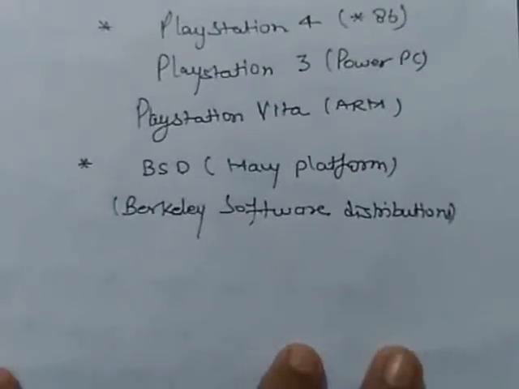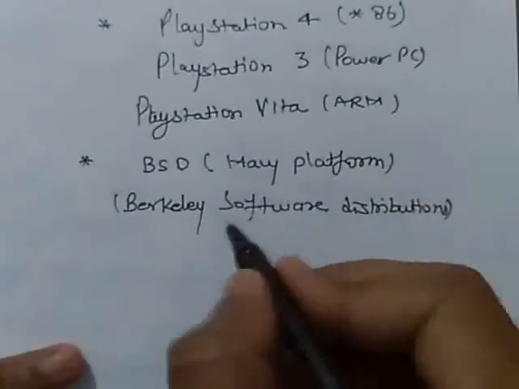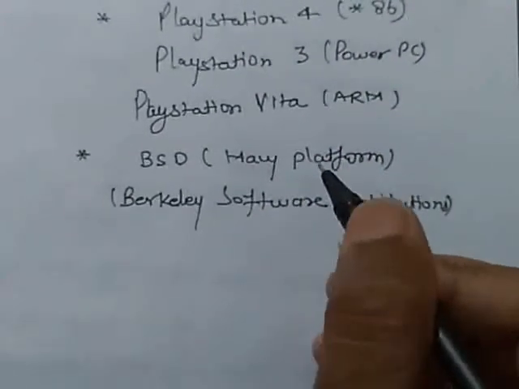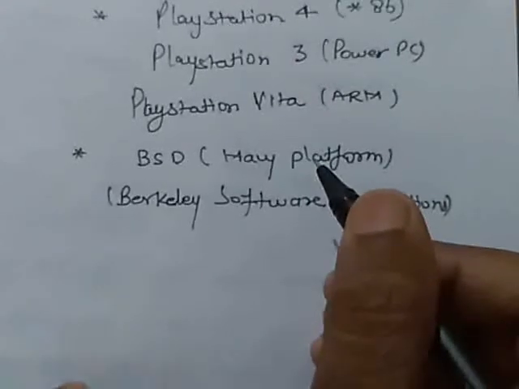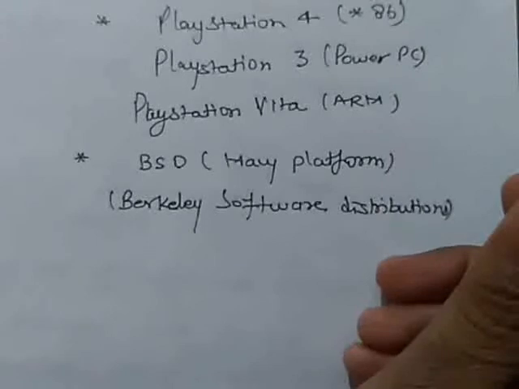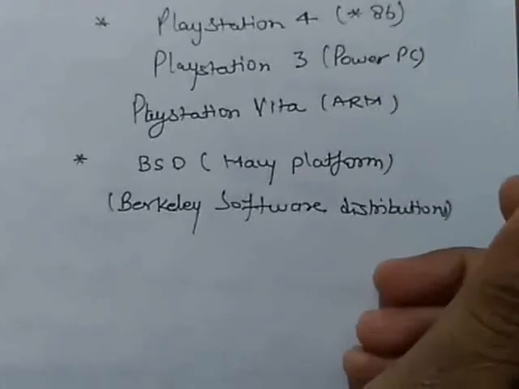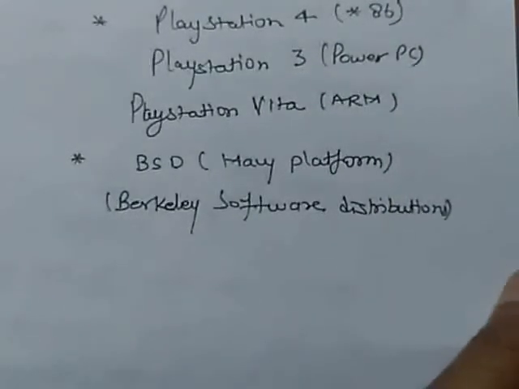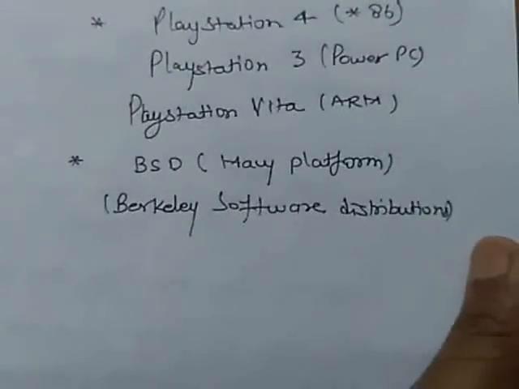So hope you have understood these types of platforms. We have hardware platform, we have software platform. So with the help of this, we can run an application developed in one platform on another platform. Hope you have understood this one. Thank you very much.